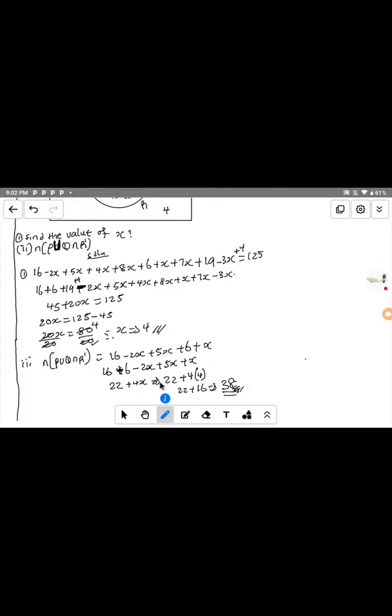From our figure 1, the value of s is equal to 4. So you just substitute. That is why I replace this s by 4. We have this 22, and this 4s, because s is equal to 4, I replace this one by 4. So we say 4 times 4, that is 16. 16 plus 22, that will give us what? 38. I hope it is well understood now. I hope you get it.